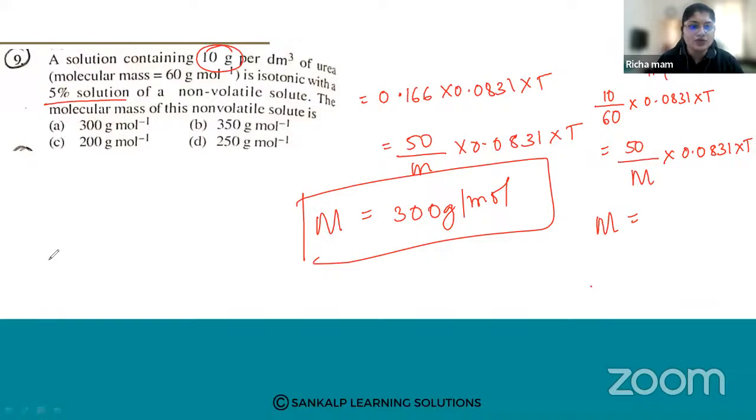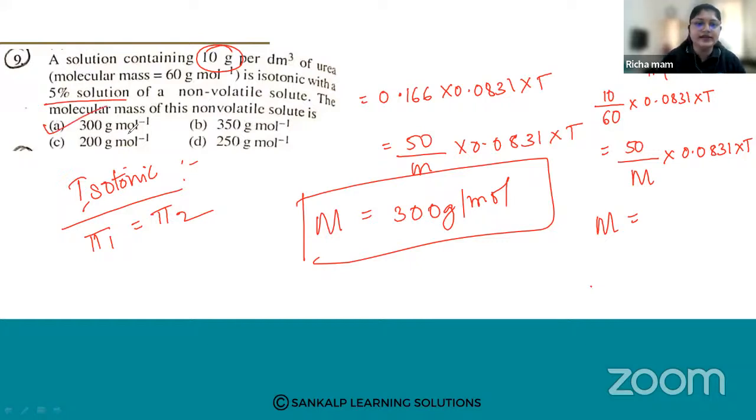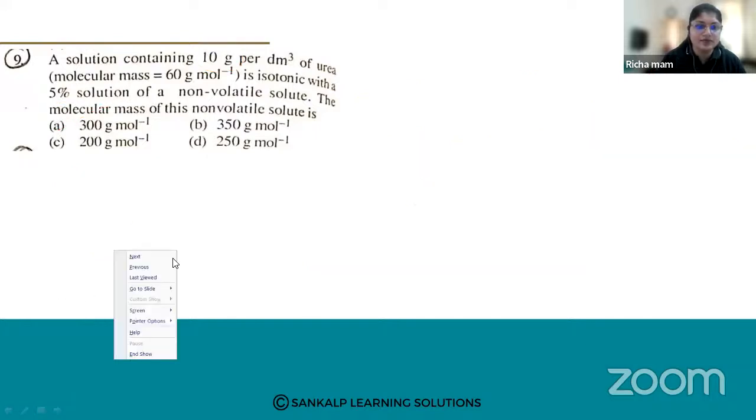Okay. Shall we move to the next one? Is it clear? So, osmotic pressure: what we have seen here is the isotonic solution. Isotonic solution means they have the same osmotic pressure, which means pi 1 is equal to pi 2. By relating them, we find the molecular mass of the non-volatile solute, and it comes to be A, that is 300 gram per mole. Let me go to the next question.